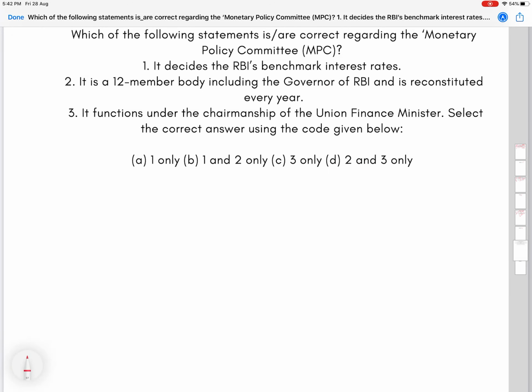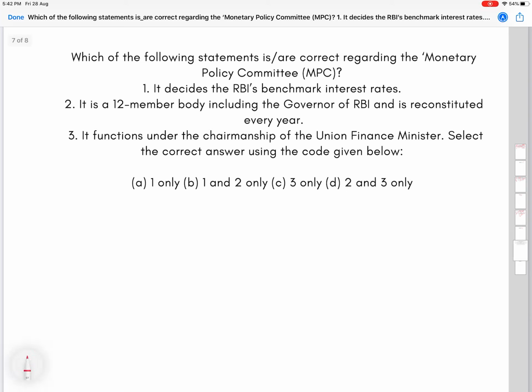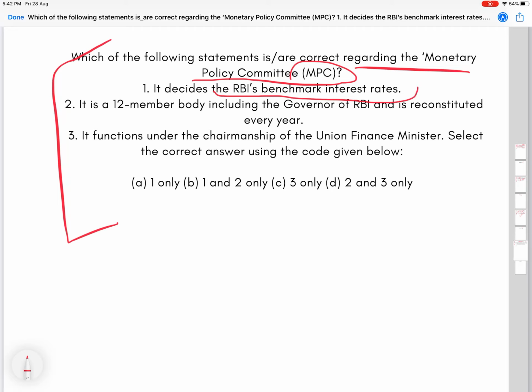Let's get on to the last question now, which is again really simple. So here it is, number one. Which of the following statements is/are correct regarding the Monetary Policy Committee, MPC? Again, MPC was quite in news back then, so it's really simple. One, it decides the RBI's benchmark interest rates. Second, it's a 12-member body including the governor of RBI and is reconstituted every year. And the last is it functions under the chairmanship of the Union Finance Minister. Select the correct answer using the codes given below.